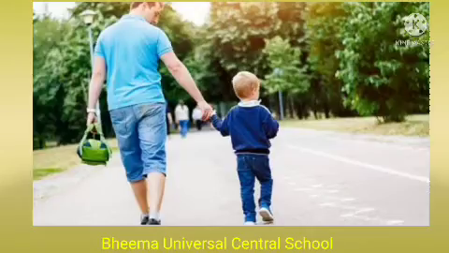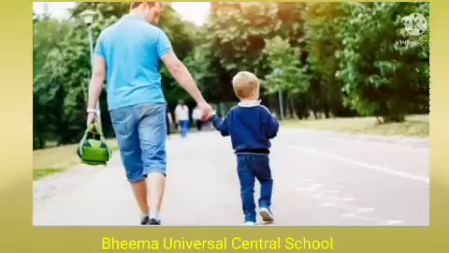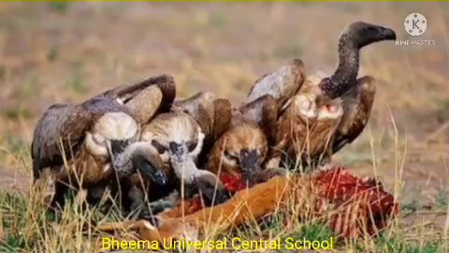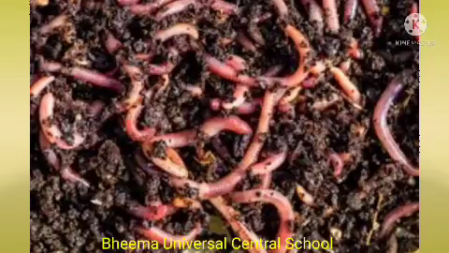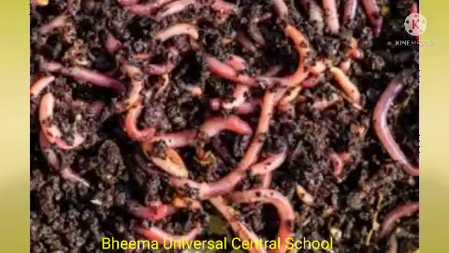Omnivores can also come under secondary consumers. Scavengers eat the dead and decaying animals present in nature. Decomposers present in the soil break down the dead and decaying organisms into simpler substances.